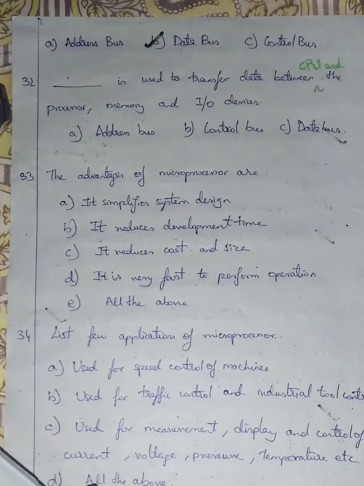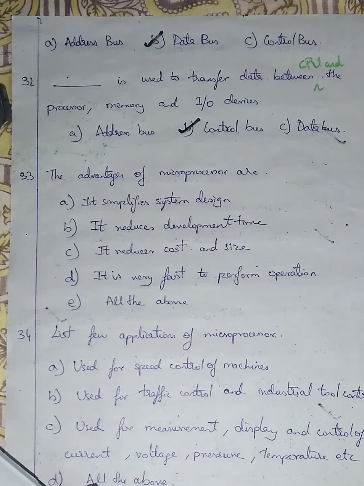CPU means central processing unit. It acts as the brain of a computer. We know that brain is for controlling purposes. So just think that from CPU to any other devices, that is processor, memory or input output device, we will be going with control buses. Whereas only transfer of data between processor, memory and input output device, we have to go with data buses. So I'm going with option B, control bus.